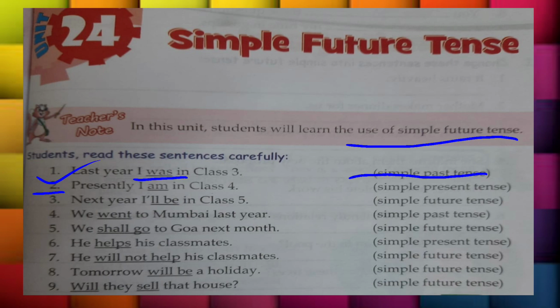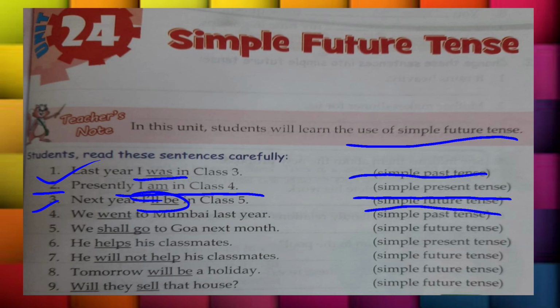So we are talking about a present action, so it's simple present tense. And the third one: next year I'll be in class 5th. It's future tense, we are talking about simple future tense.